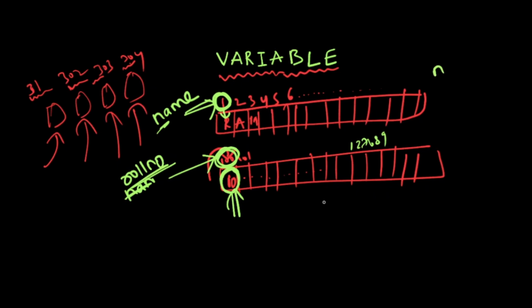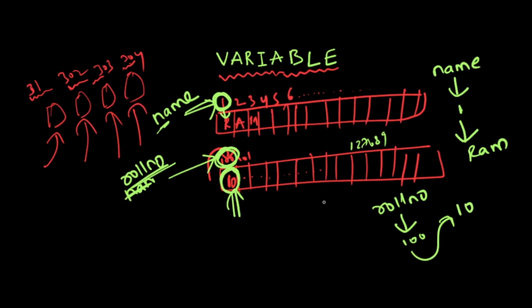Now, what is the value of name? It is the value present at 1. What is the value present at 1? Ram. Like that, what is the value at roll number? It means the value at address 100. What is the value at 100? Value 10. These are all intermediate things that happen in your computer. We don't care about everything. In Python, we will directly deal with this name and value. No need for all the intermediate things. All this memory, everything is hidden from the programmer. The programmer should not take care of these things. He needs to keep name and data. Okay.